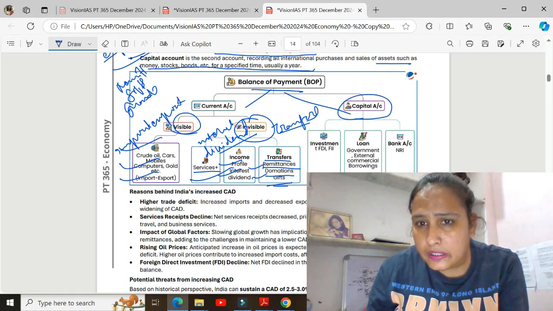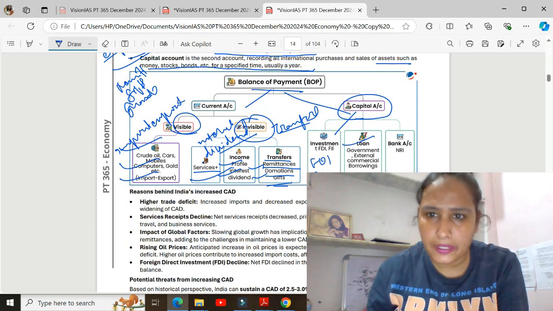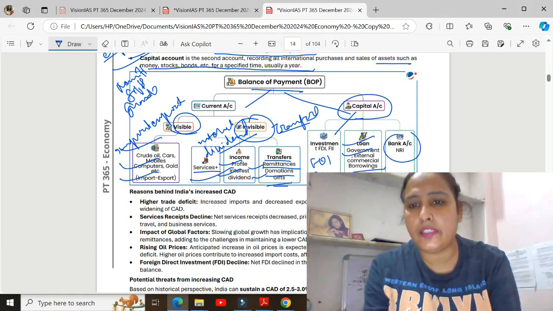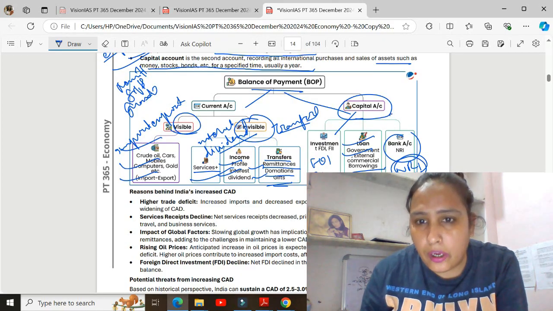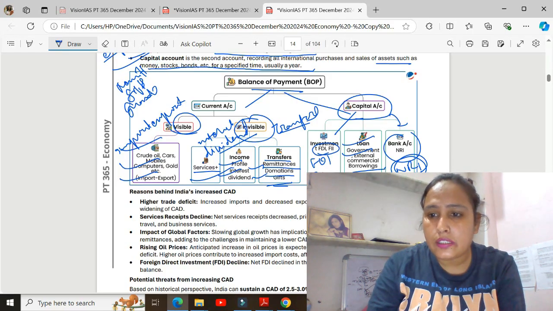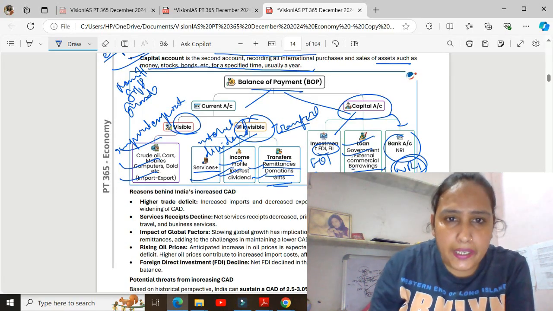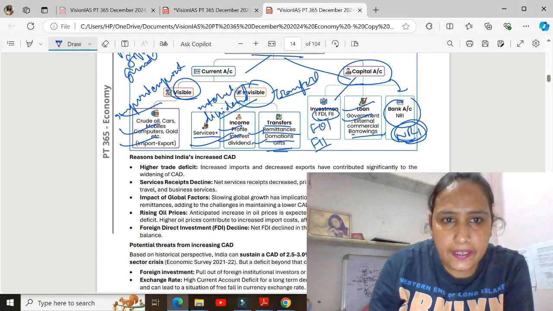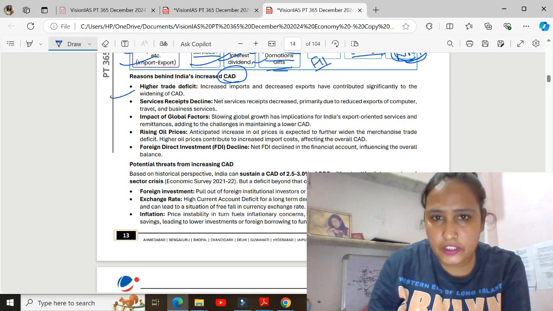And in the capital account, you can see there is investment, that is FDI and FII. And in loans, there are government external commercial borrowings and bank accounts like NRI. The NRI bank accounts, meaning accounts held by non-resident Indians in other countries, are also included in the capital account. FDI and FII are also included in the capital account. And government external commercial borrowing, where the government borrows from external sources like ADB, World Bank, or IMF, is also included.